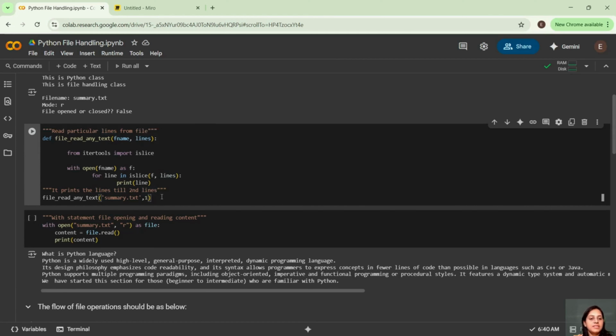And this is how you will call that method next. This is a method you have taken, and you have to call that method and pass it the value. I want to print only one line because I have 2 lines. I want to print one line.